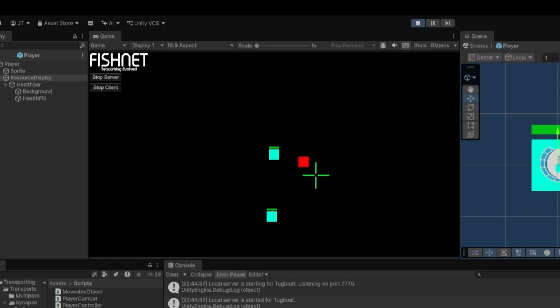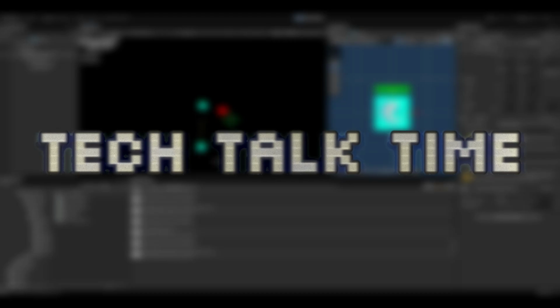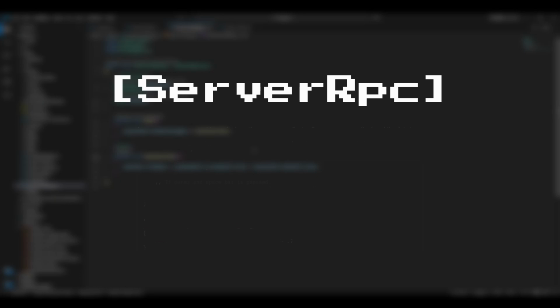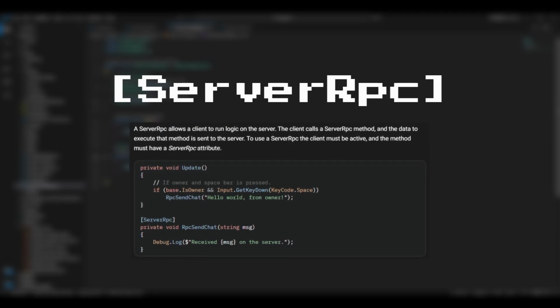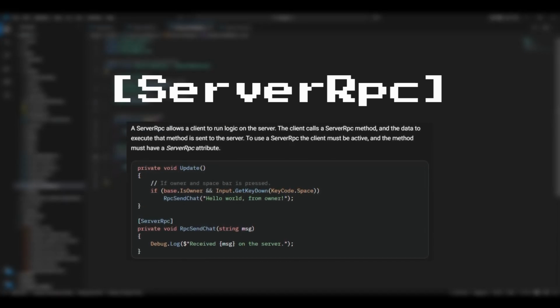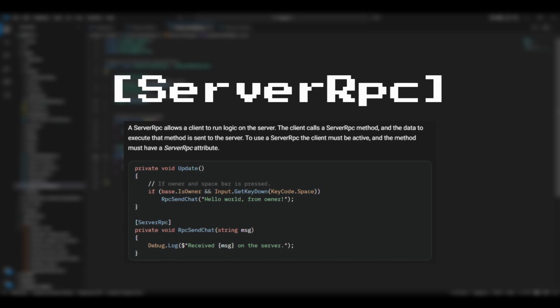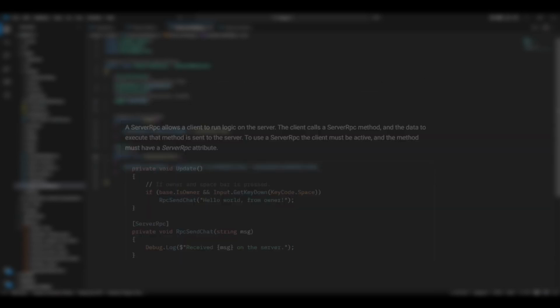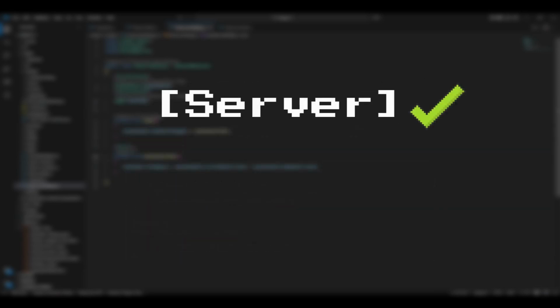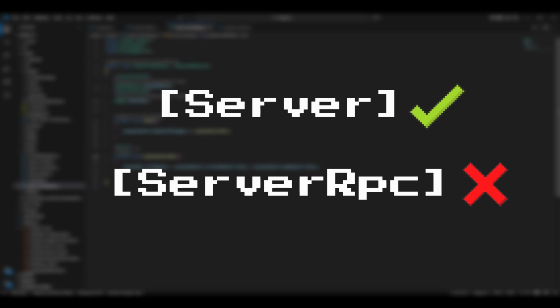I also had some issues getting my clients to sync with the server, but I eventually discovered the problem was that I was just using the wrong Fishnet attribute. Originally I had this marked as a server RPC, which is normally used when a client needs to request something from a server. But in this case, as the bullets already existed on the server, there was no request to make. Server good, server RPC bad.